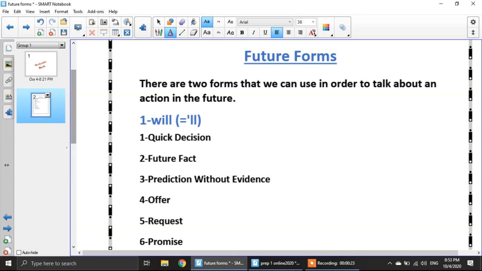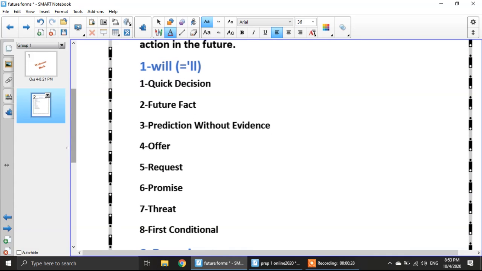Will has 8 cases. Let's revise them together. You took them before, let's revise them together. The first one is the quick decision. When you decide something very quickly, you decide it on the spot. Number 2, a future fact. When you are talking about a future fact that you can't change, something in the future that you can't change.